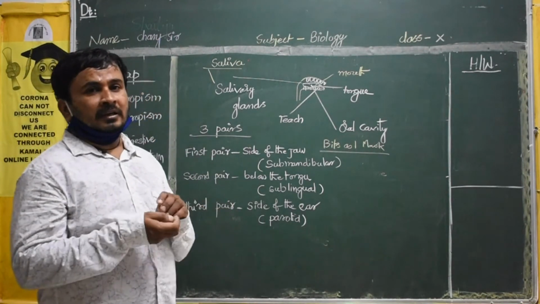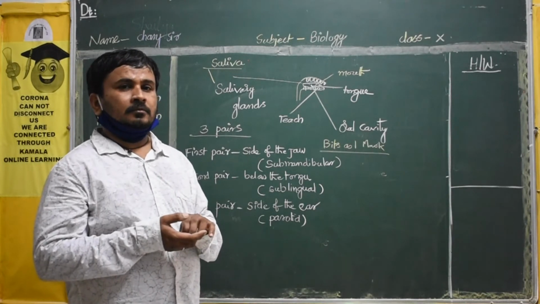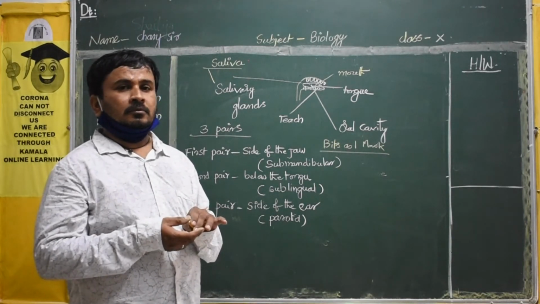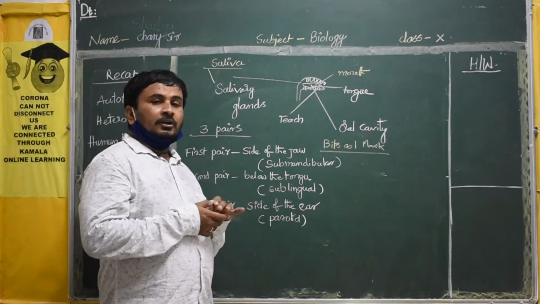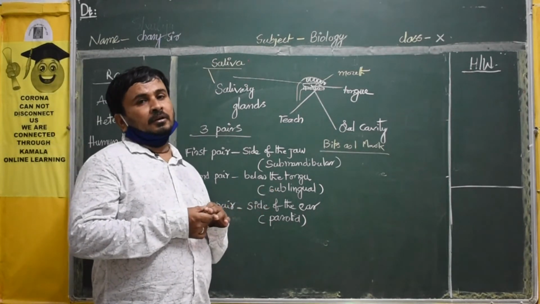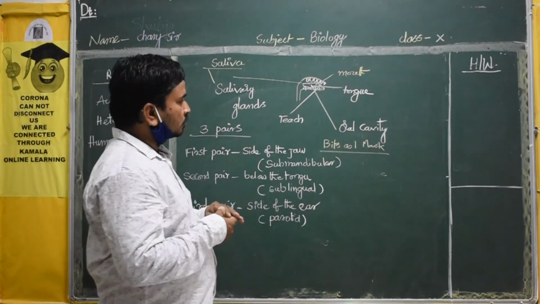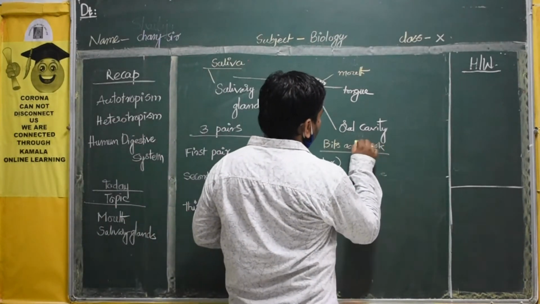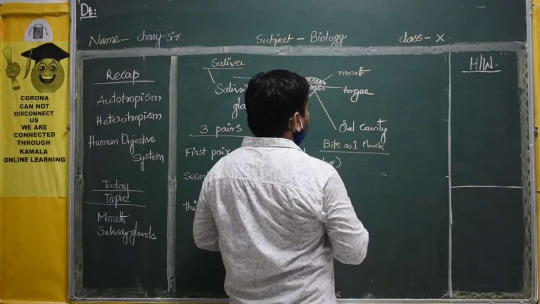Submandibular pairs are located where? Like that they will ask questions. And sublingual means, what is the meaning of sublingual? Like that, some bits they will ask, 1 mark questions.